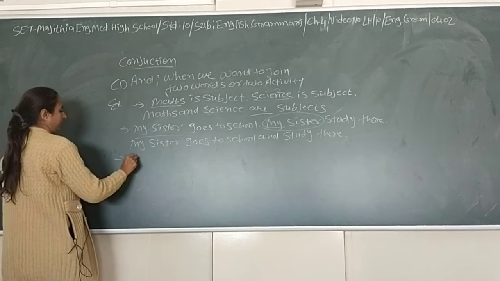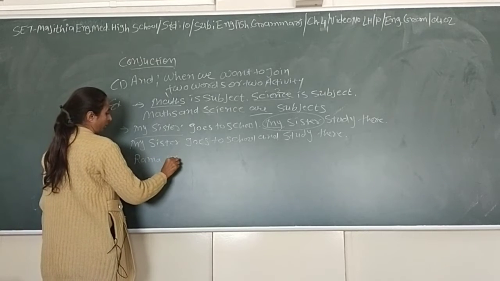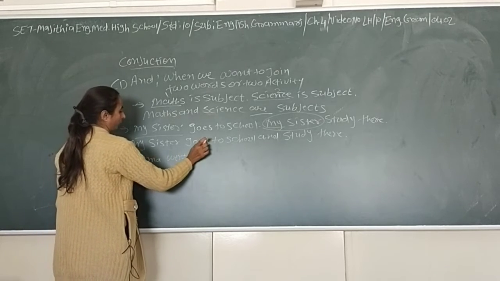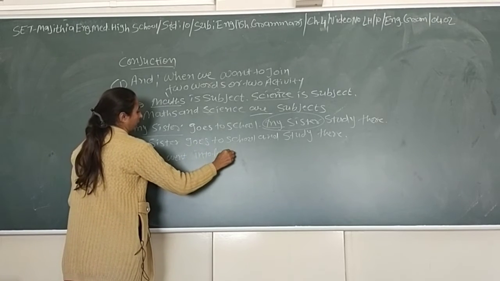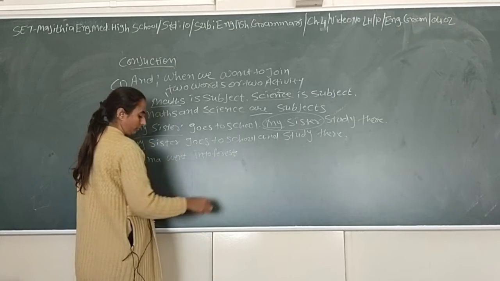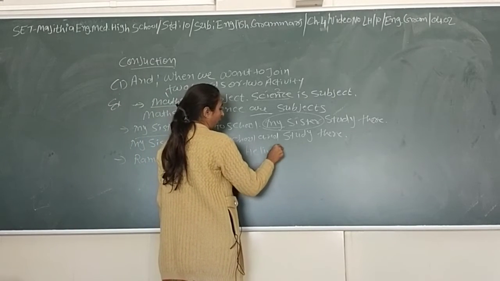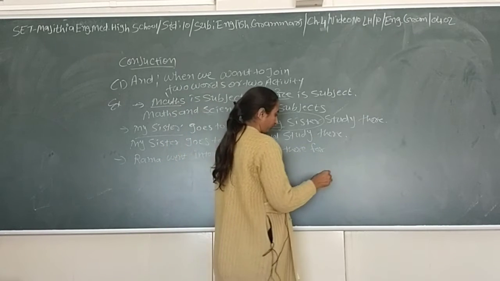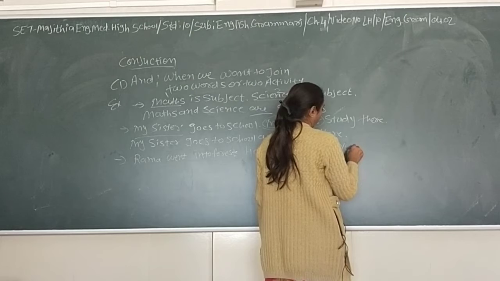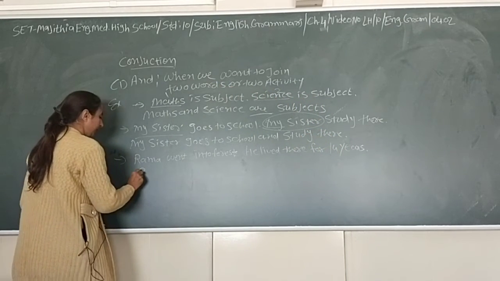Like this: Ram went into the forest. He lived there for 14 years. So how do we combine the sentence?